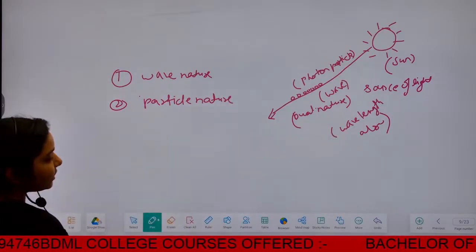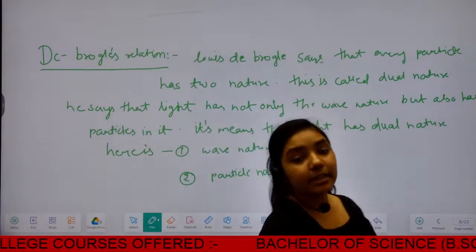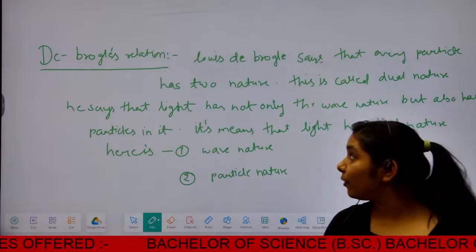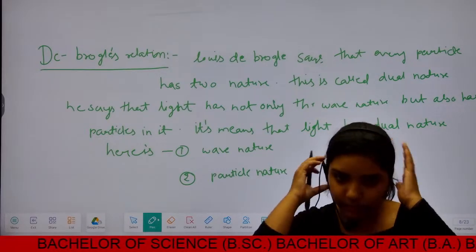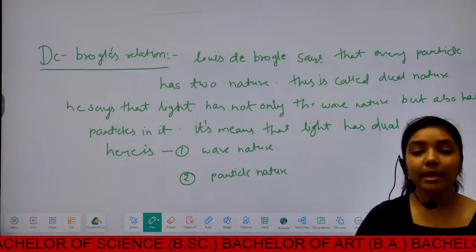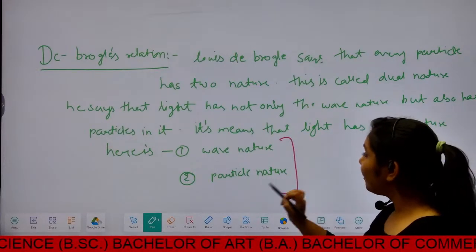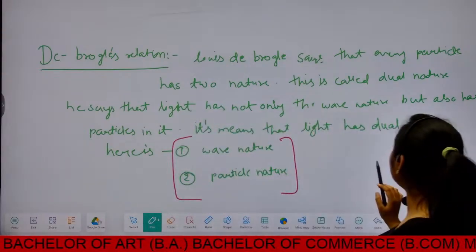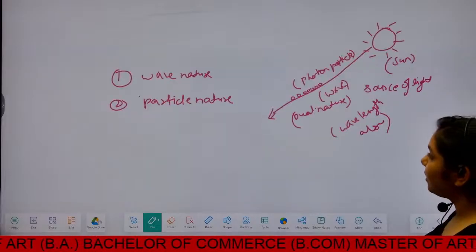So the equation is important to show that every particle has its own kind of relationship, like wavelength and particle nature. That's why light has dual nature: wave nature and particle nature.